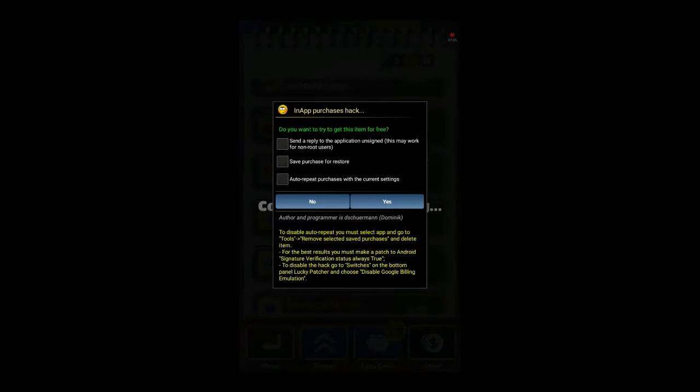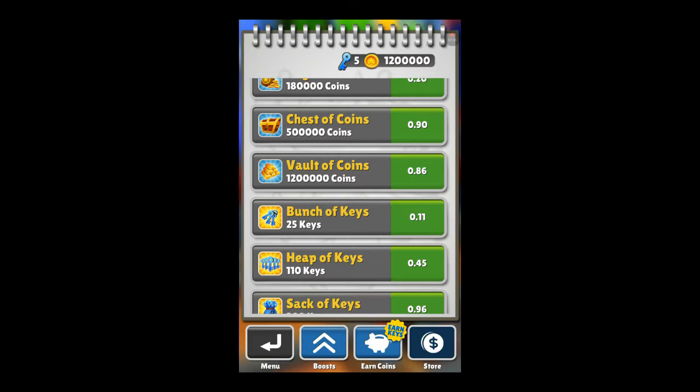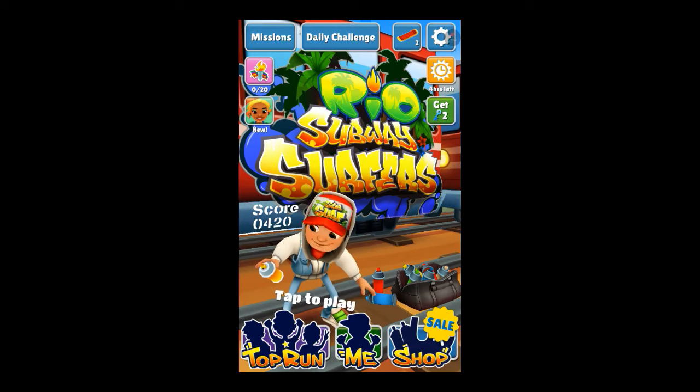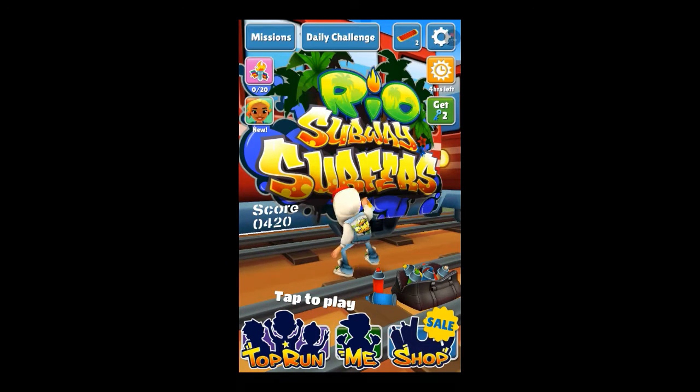See, after this it will come up as in-app purchase hack. So just click the second option. This one. Don't click the first one, it will not hack then. Then click yes. See, I got the coins. Now I can buy any of my favorite things in this game.